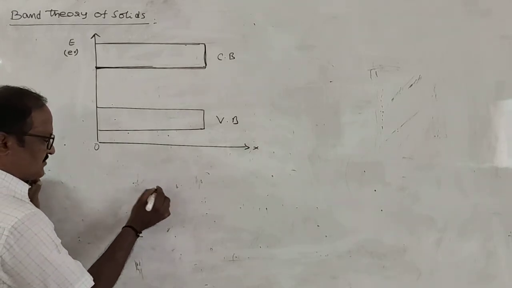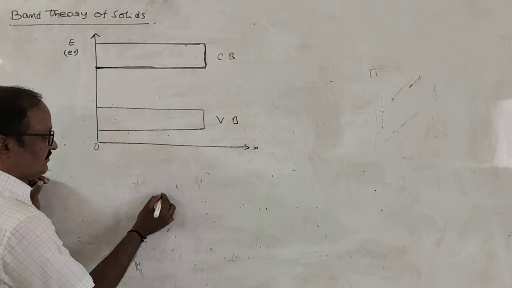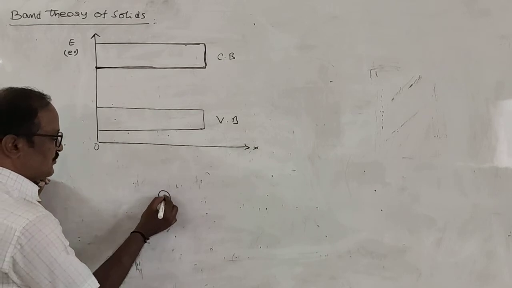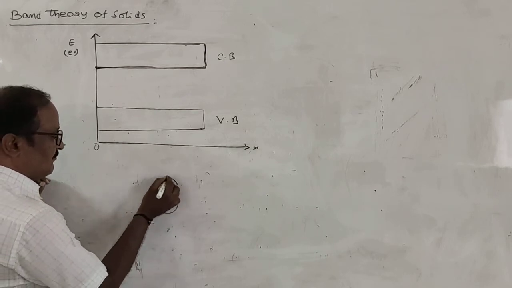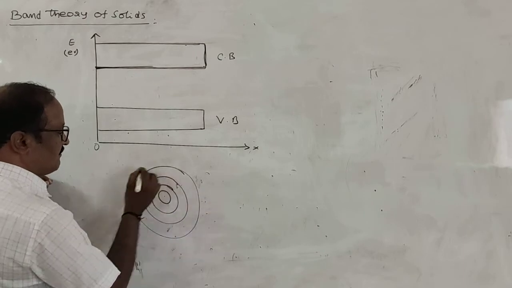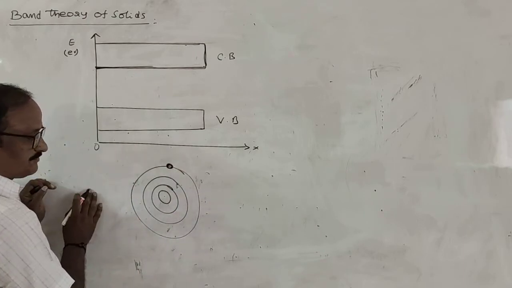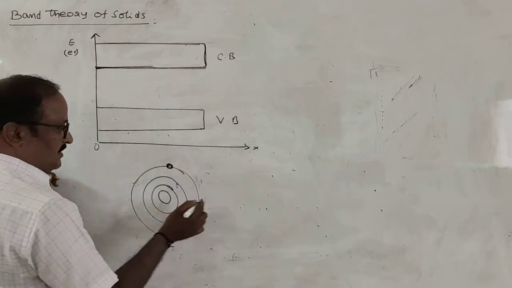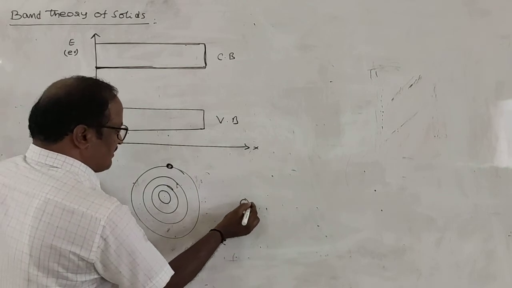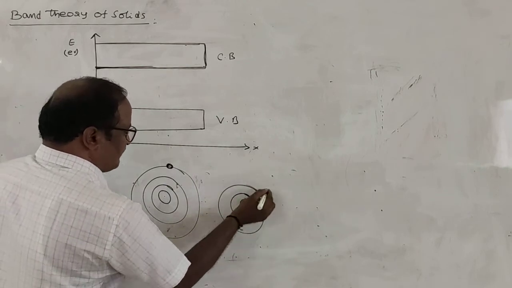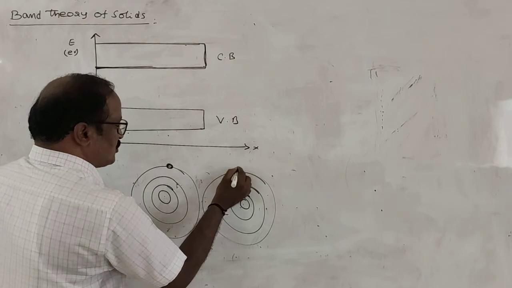all the atoms, like sodium 11, this is here the nucleus, first orbit, second orbit, third orbit. There is only one electron in the outermost orbit. That means in the next surrounding atom also, first one, second one, third one, it is also having one electron.